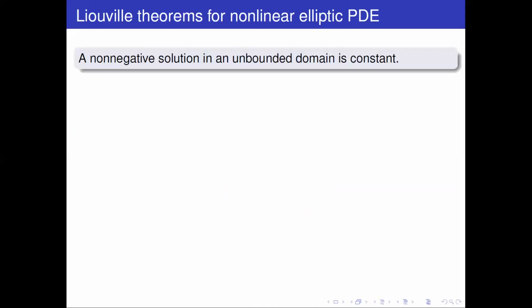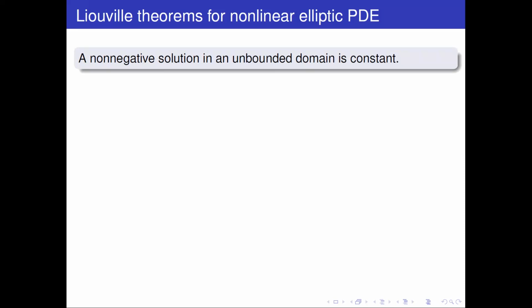To start with, Liouville, as for the classical result by Liouville himself, says that a non-negative solution of an elliptic PDE in an unbounded domain is constant. The original result was for harmonic or superharmonic functions.